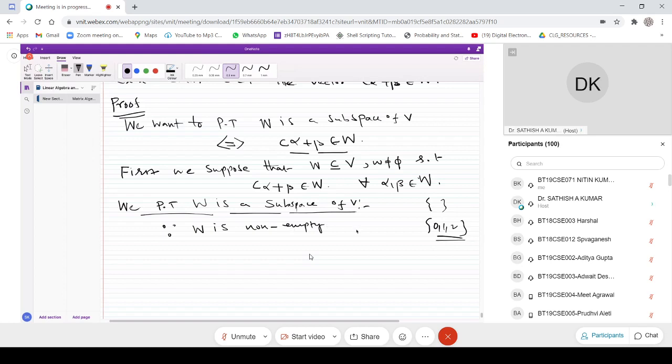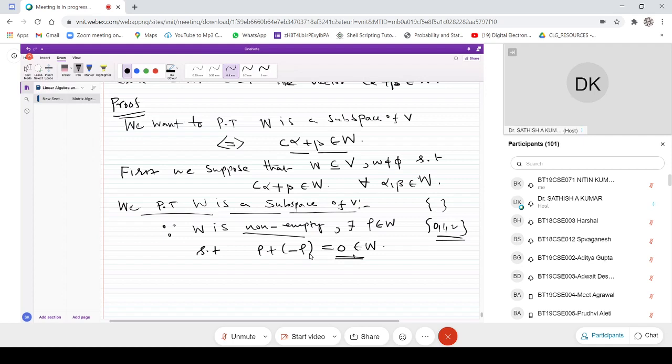Okay. So if W is non-empty, there is a vector, let's say that vector rho is in W, such that we'll take this condition. So rho plus minus rho equal to 0 should be in W. Because of non-empty, 0 will automatically be in W. If it is a non-empty set, it means at least one vector exists.